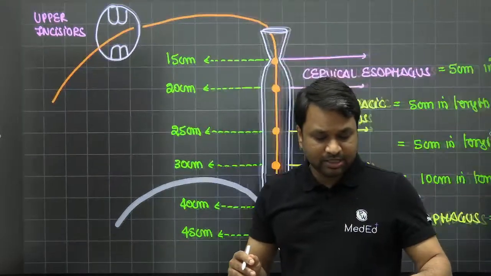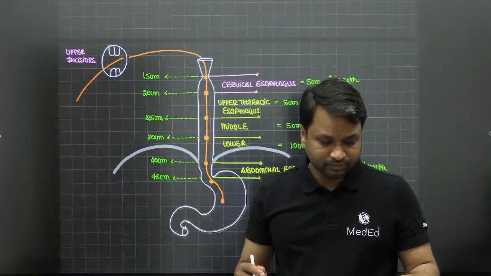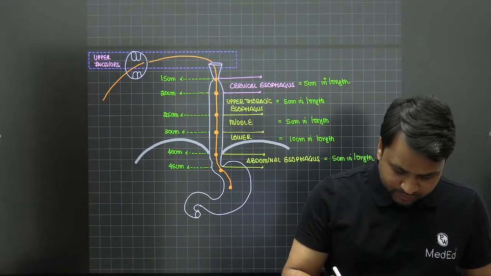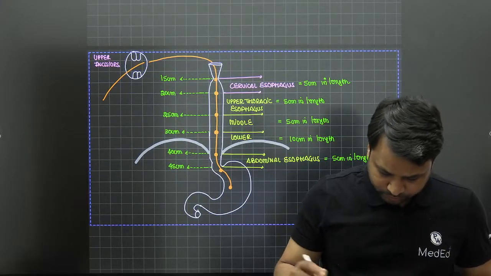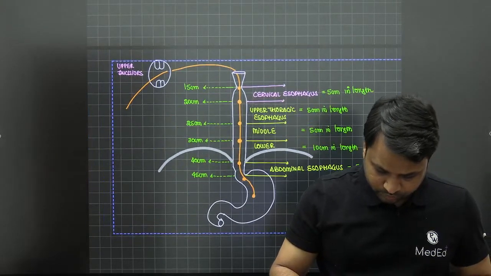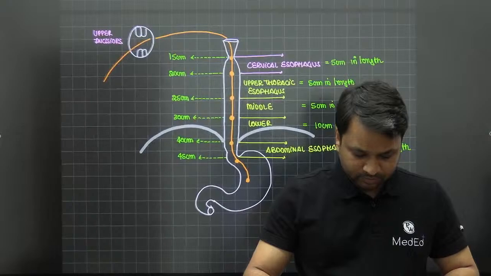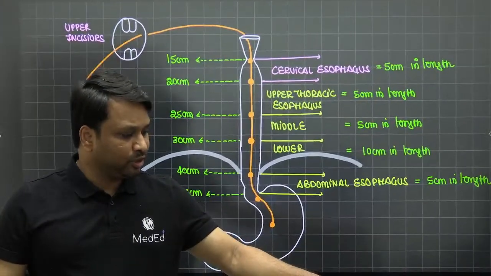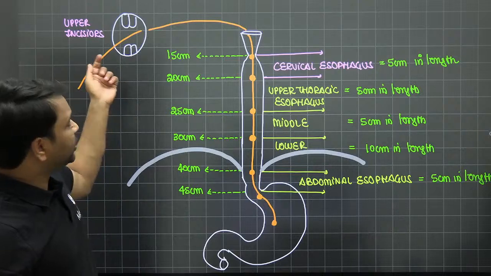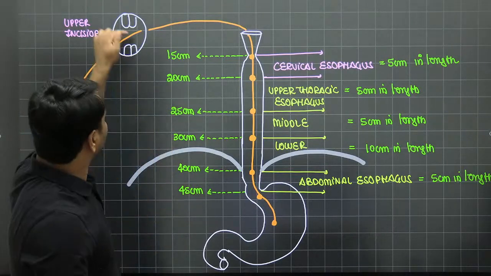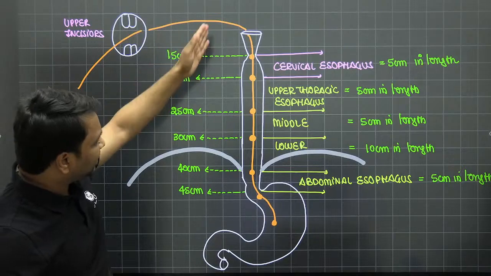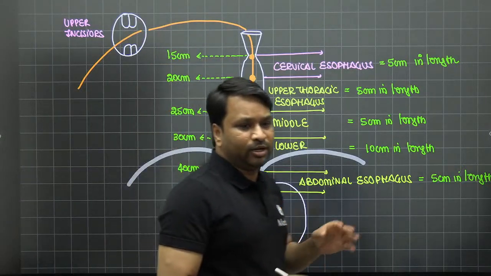So all these measurements that you have, if I have to put them in perspective so that we don't get confused, all of this is going to be from the oral cavity. So you measure from the upper incisors, like the lower border of the upper incisor. As the scope passes through, you'll get the readings here. Now at that reading, you know at what particular point you're present.